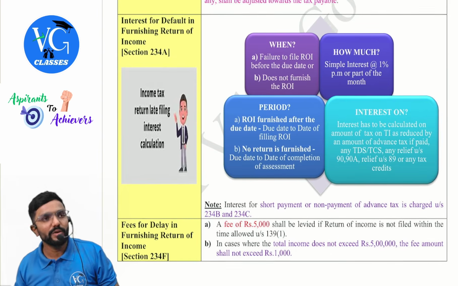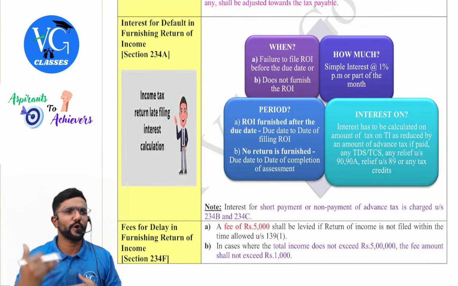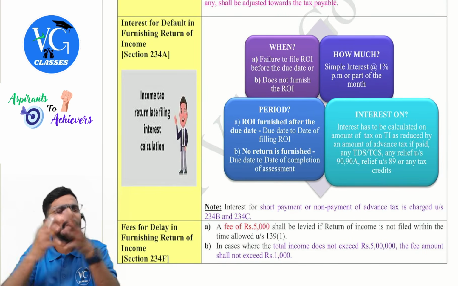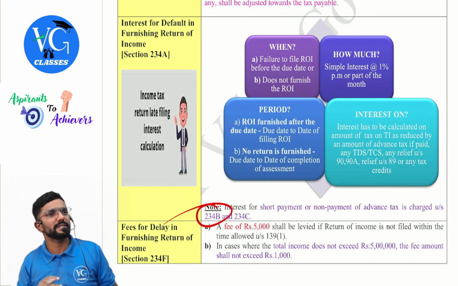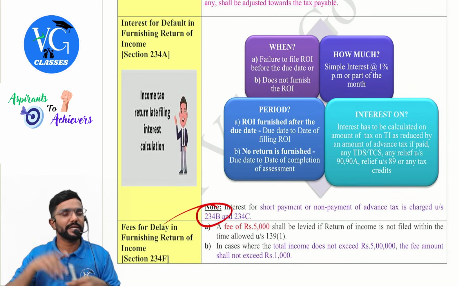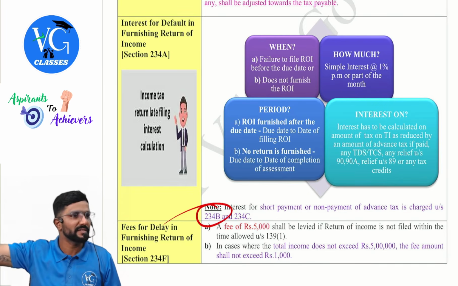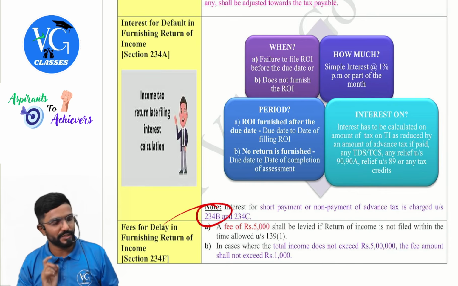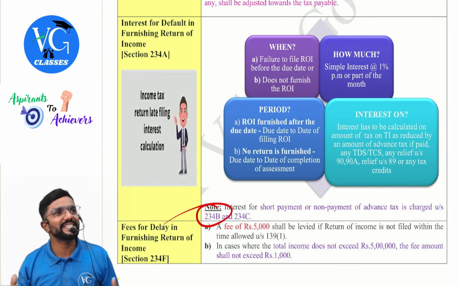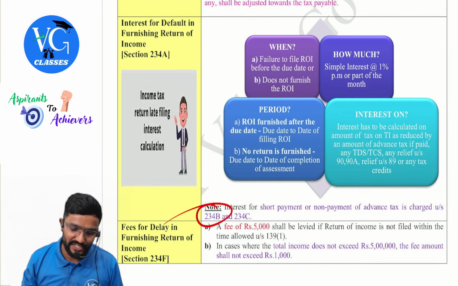Yes, sir. Now, guys, in the advance tax topic, we already saw that if there is a short payment or non-payment of advance tax, in total, whatever the shortage is, interest would be levied under section 234B. And in the installments, if there is any shortage, interest would be levied under section 234C, for the first three installments three months, last installment 1 month, at 1% per month. Now, sir, what if there is a delay in payment of self-assessment tax? Will they charge interest? Yes, sir.